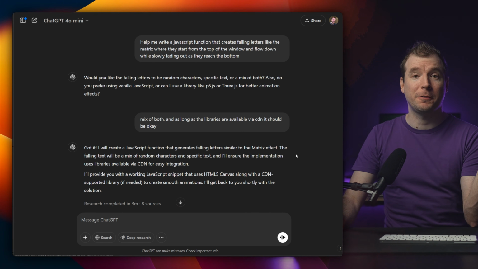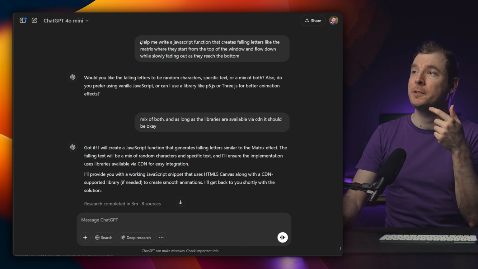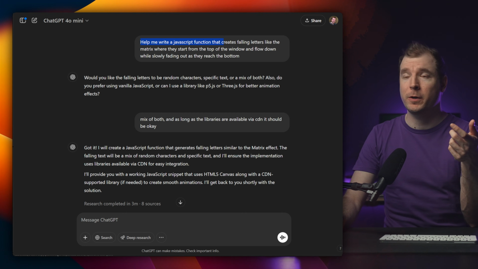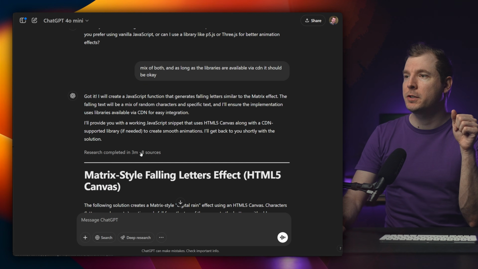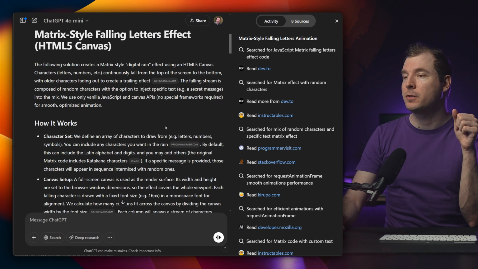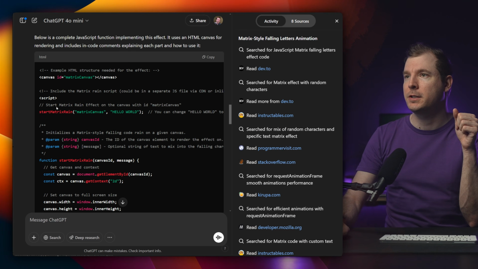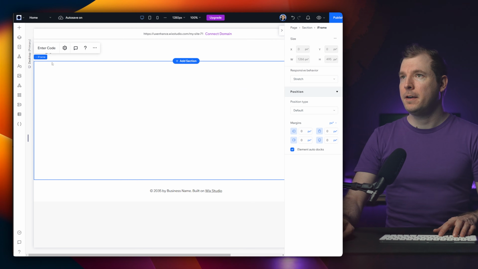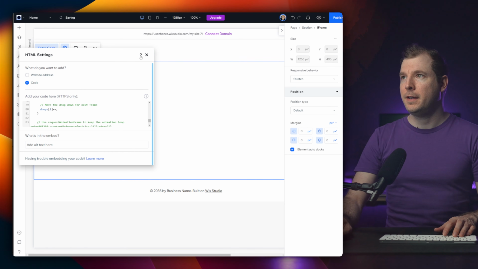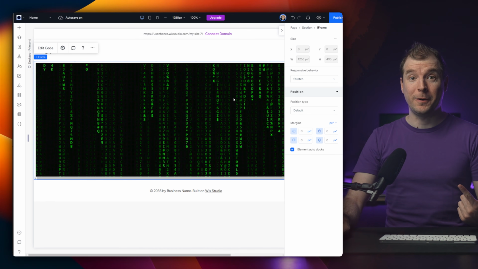Of course, you can use it for general programming too. I asked it to help me write a JavaScript function that works a little bit like the Matrix, making characters fall from the screen. It did some research for me with about 8 different sources and put together this code, which I'm going to try out right now. Let me test this out. Here I've got an iframe, which I'm going to throw the code into and see if it works. And there we go. Pretty cool.